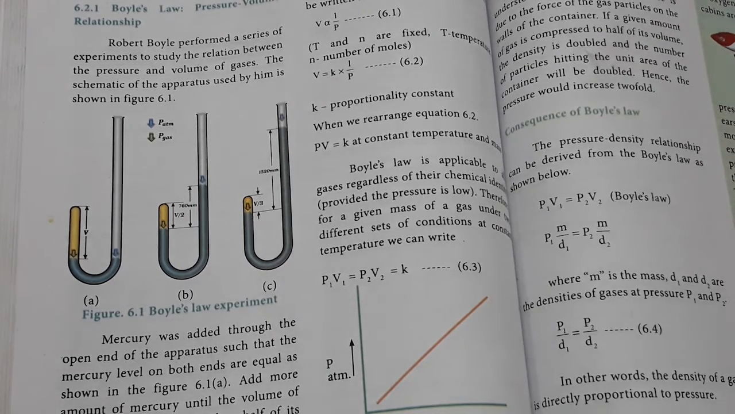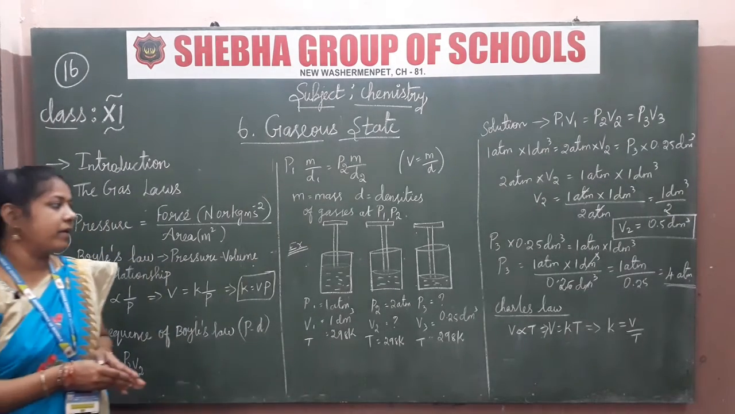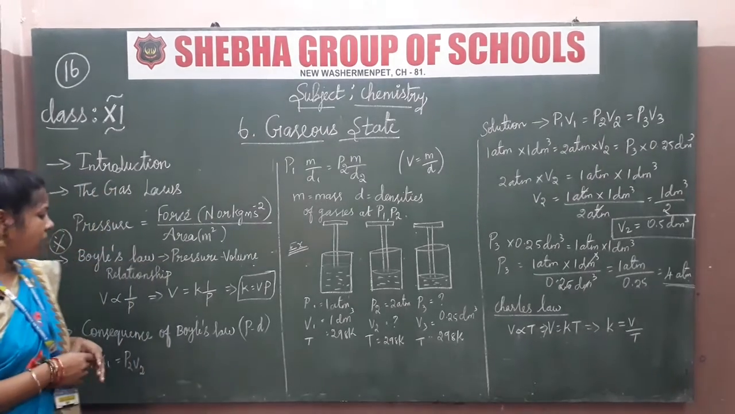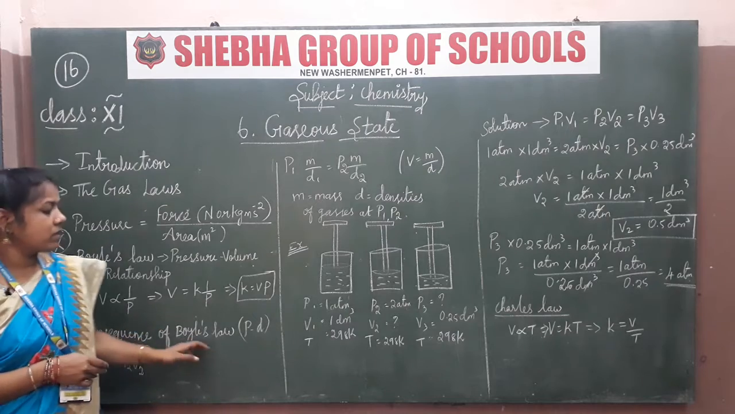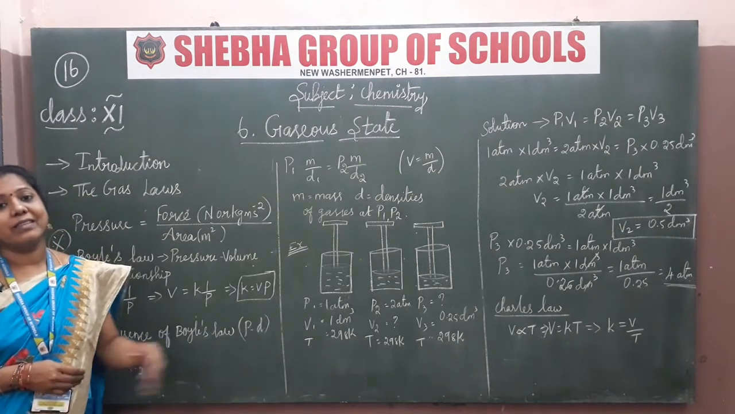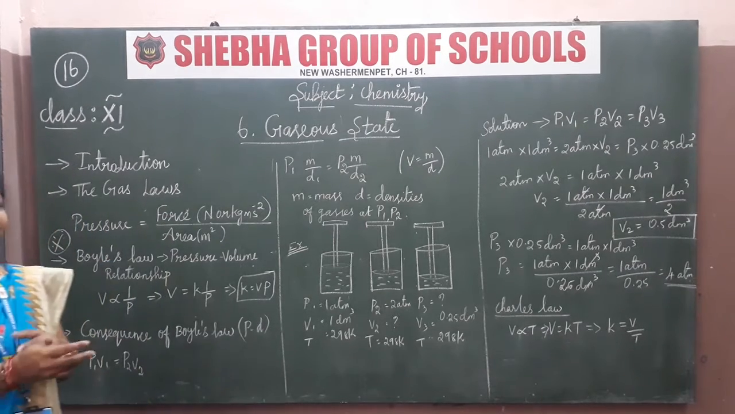Okay students, so I hope you understand Boyle's law experiment from these pictures. Now move on to the consequence of Boyle's law. Consequence means pressure and its relationship with density. So how can we write the formula for pressure with density?